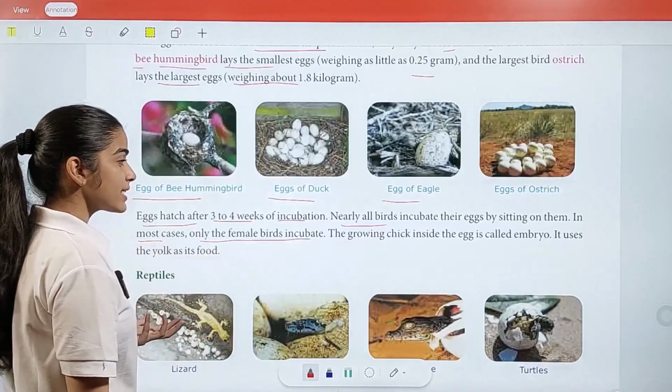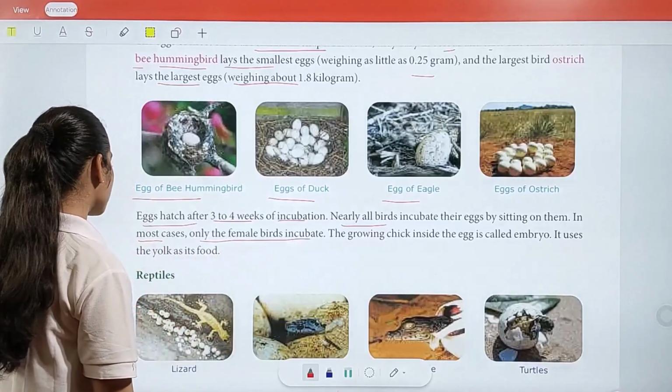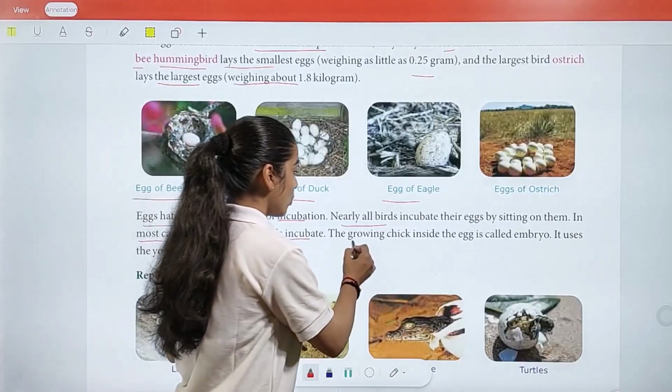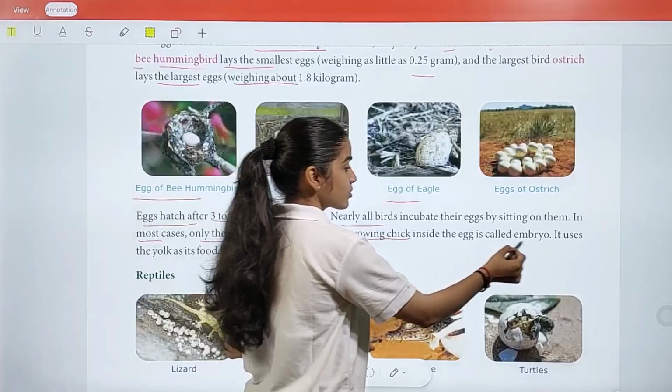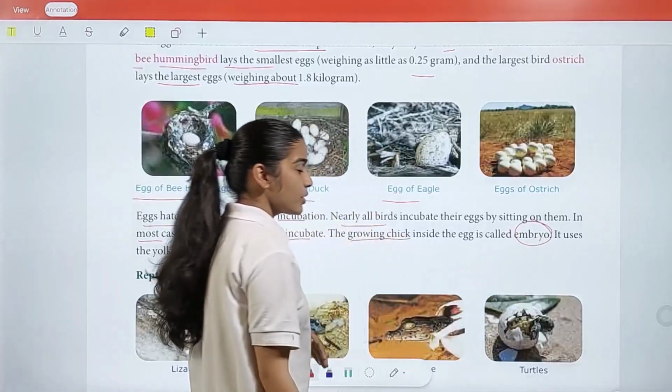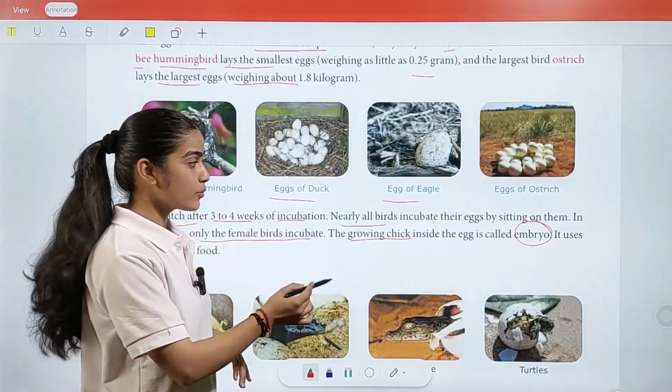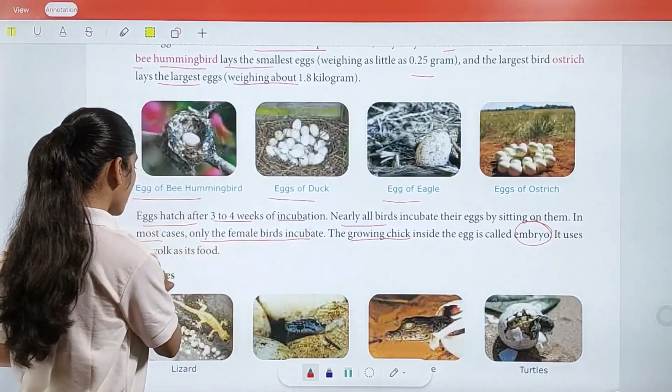The growing chick inside the egg is called an embryo. It uses the yolk as its food. So what we understand here is that the growing chick we have inside the egg is called an embryo. What you eat, the yellow part in your egg, that is what the embryo uses as its food.